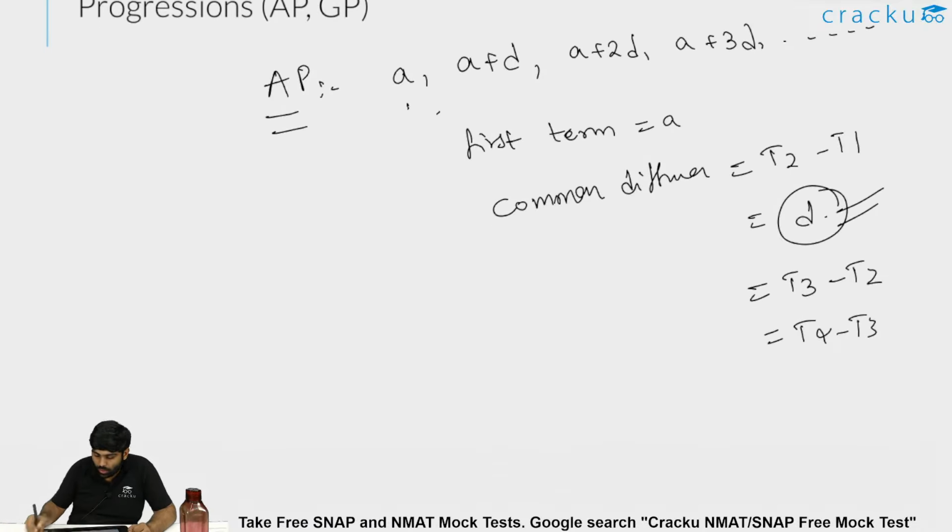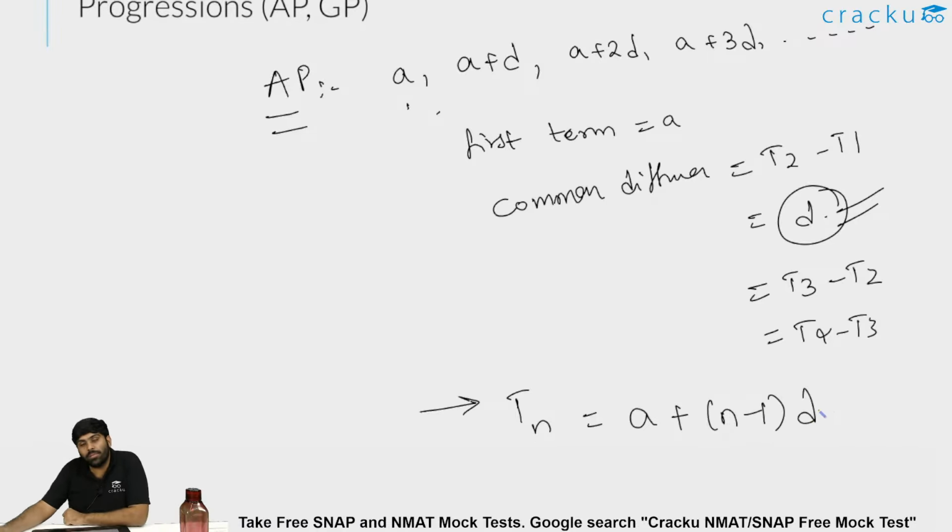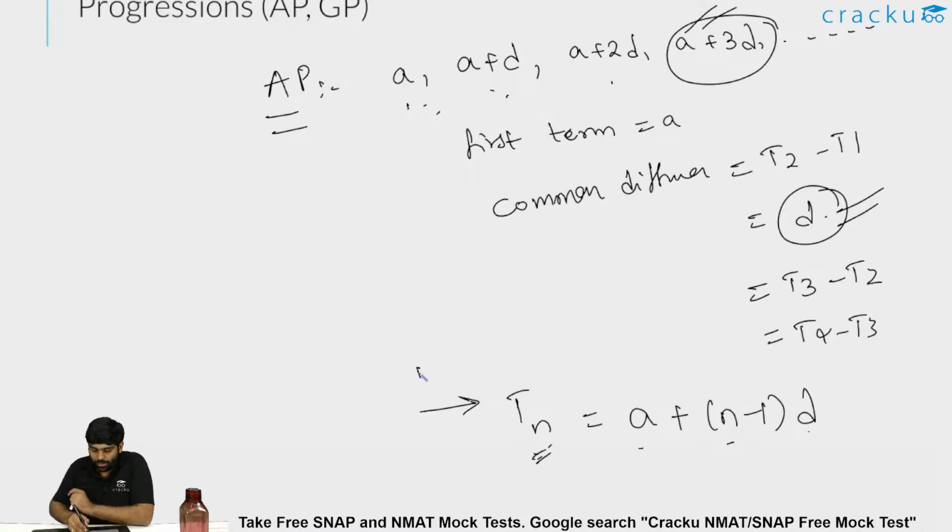So here are a few things which you can remember. Nth term or Tn is nothing but first term plus n minus 1 into D. That is, if you want to find the fourth term, T4 is nothing but a plus 4 minus 1 into D, that is a plus 3D. What is the fourth term? A plus D, a plus 2D, and a plus 3D. Or even the second term, third term, any term, nth term. Tn is a plus n minus 1 into D.